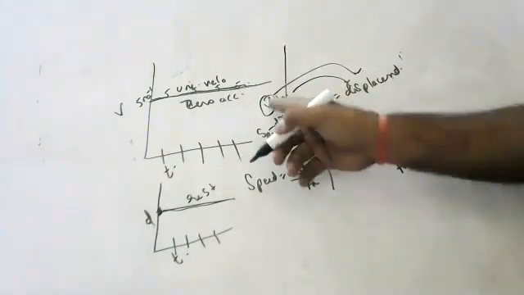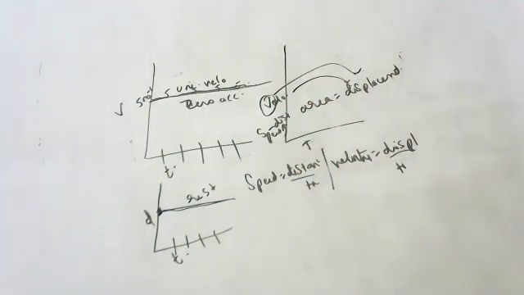Okay, children, be careful. The area of a VT graph is displacement. What is the area of a VT graph, children? Displacement. Okay, the area of a VT graph is displacement. Very good, children. Very good. You people are immensely involved today.